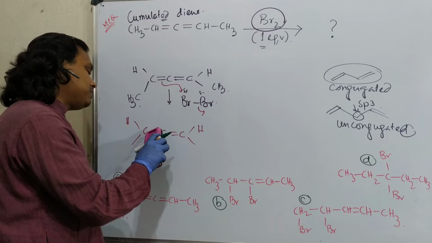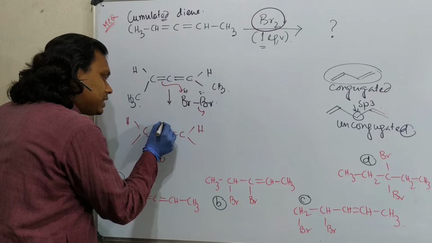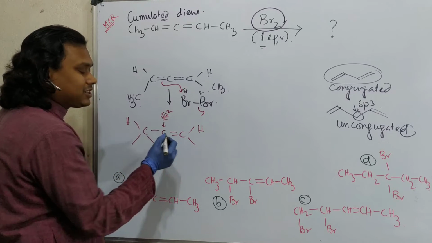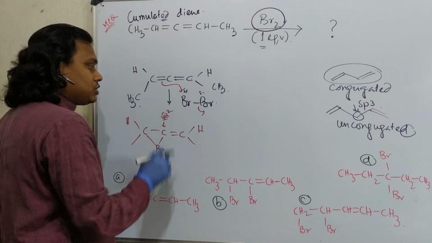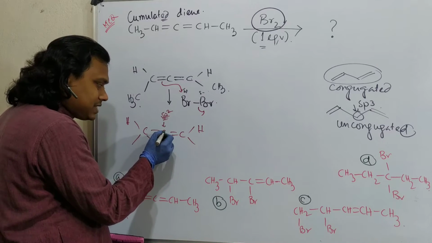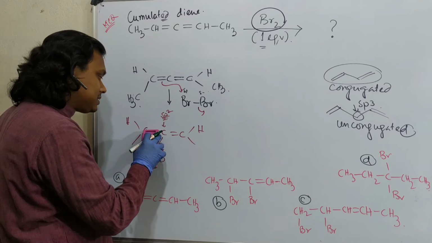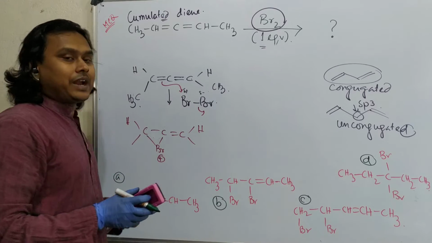Now we know this three-membered ring attached to an sp2 hybridized carbon, attached to a double bond, is not stable. First of all, ring strain; second, this is a double bond. Because after this sp2, the bond angle needs to be 120, but that is not possible. See, it is 60 because of the three-membered ring. Consequently, this bridged bromonium ion is not that stable.